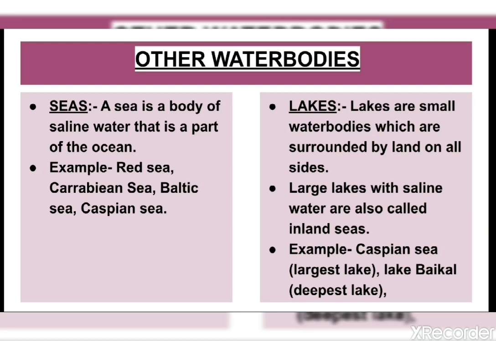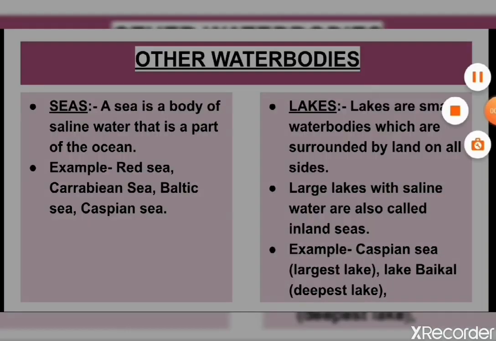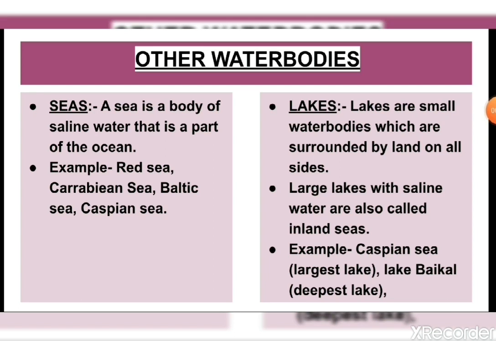So first, seas. A sea is a body of saline water that is a part of the ocean. It is smaller and shallower. Seas are usually located close to the edge of a landmass or continent, or are attached to a continent. Some examples of such marginal seas are Caribbean Sea, Red Sea, Arabian Sea, South China Sea.